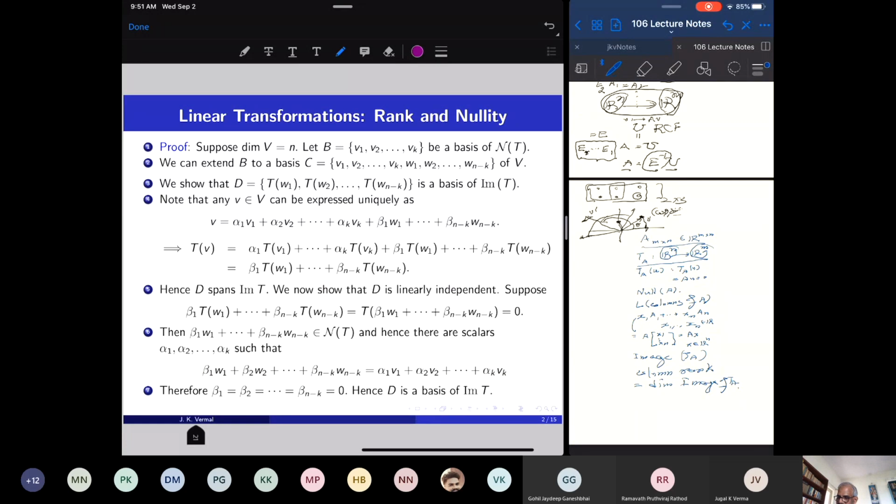And we already showed that their linear span is the image of T, and therefore the image of T is the linear span of n minus k vectors. And so this shows that the rank of T is equal to n minus k, which is the dimension of V minus the dimension of the null space of T, and that implies the rank-nullity theorem.